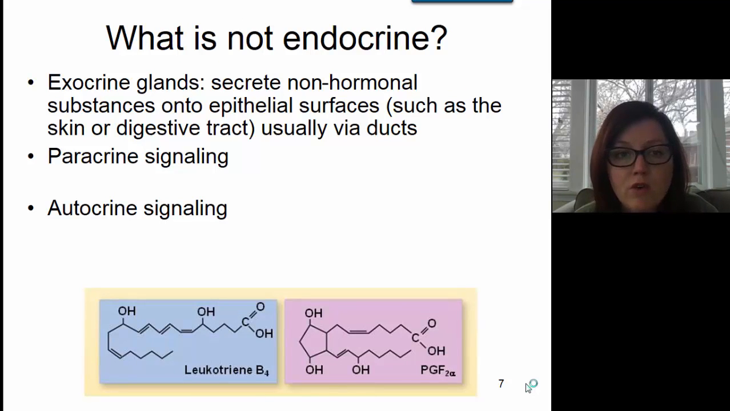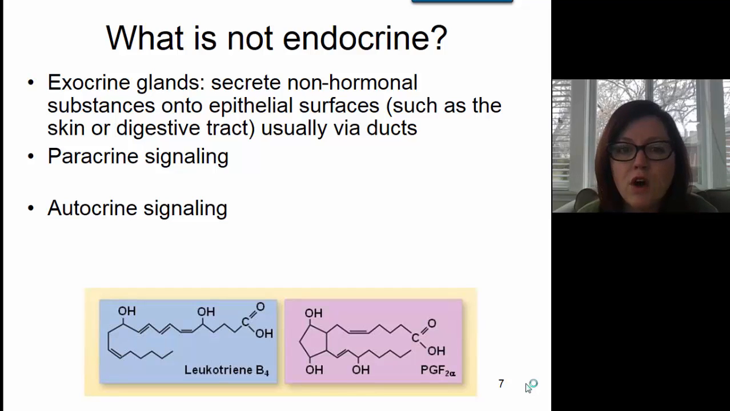So what does the word endocrine mean exactly? Well, to be considered an endocrine hormone, the chemical messenger has to be released into a body fluid such as blood and travel a far distance. Exocrine glands are not endocrine glands because they don't secrete hormones. They secrete non-hormonal substances onto an epithelial surface. So an example of an exocrine gland is the lacrimal gland up by the eyes, and the lacrimal gland produces tears that wash across the surface of the eye. Tears are not hormones, so the lacrimal gland is an exocrine gland.